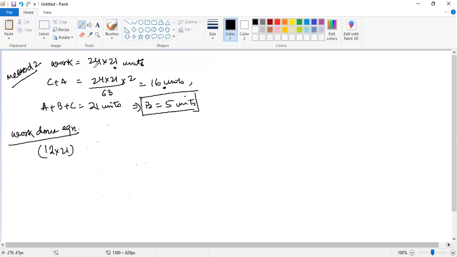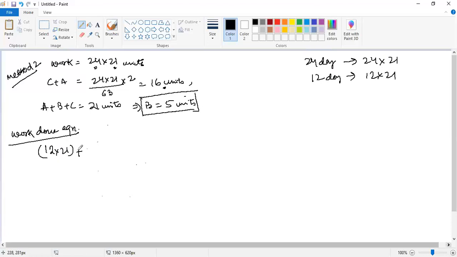All of them are taking 24 days to complete the work, right? So total work is 24 into 21. I hope this is clear to you. 24 days में कितना काम हो रहा है? 24 into 21. तो 12 दिन पहले में कितना काम होगा? 12 into 21. ठीक है? I hope this is clear to you. So that's what I have done over here.